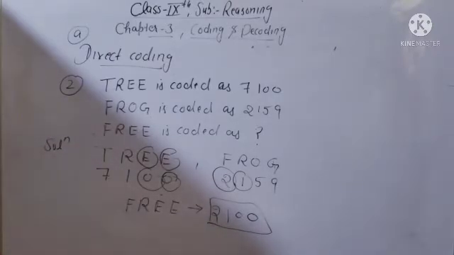What is this? This is direct coding. How will you do the direct coding? So like that. Clear? For example, one more example we will see in direct coding.